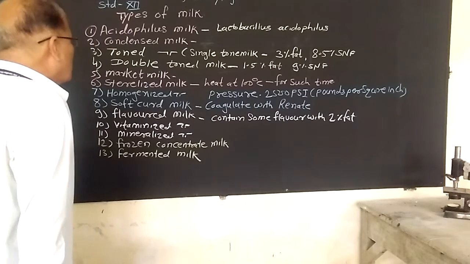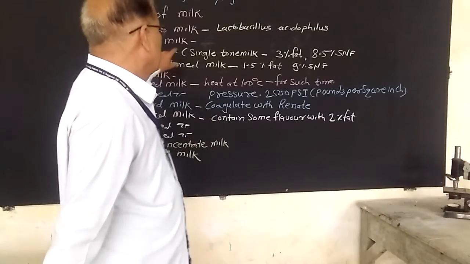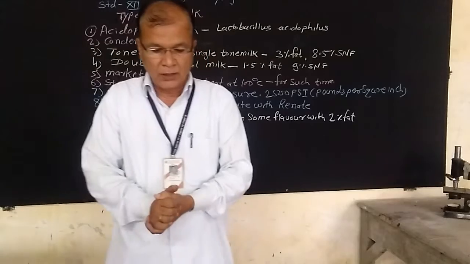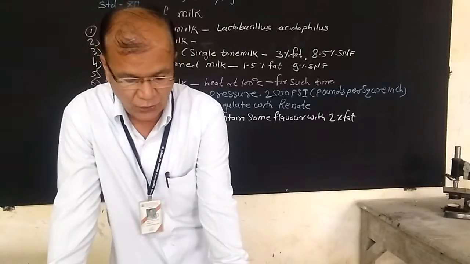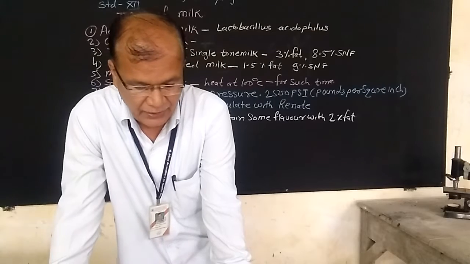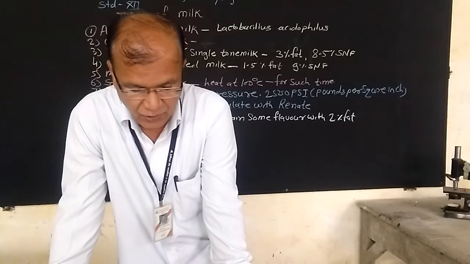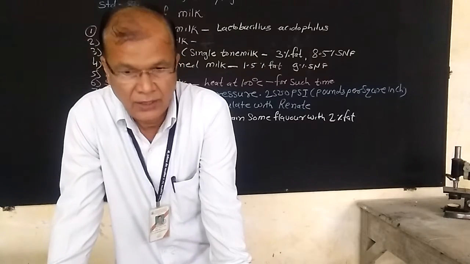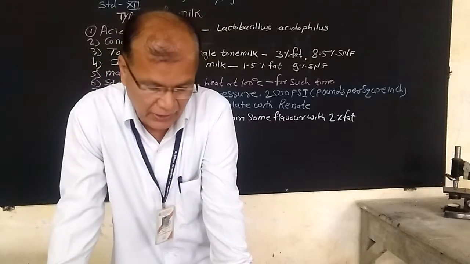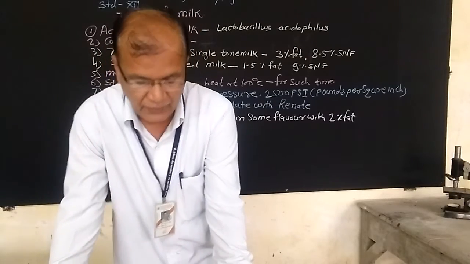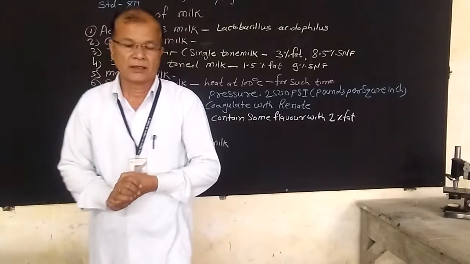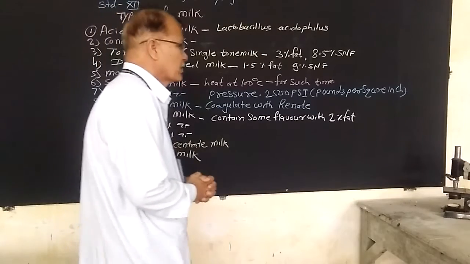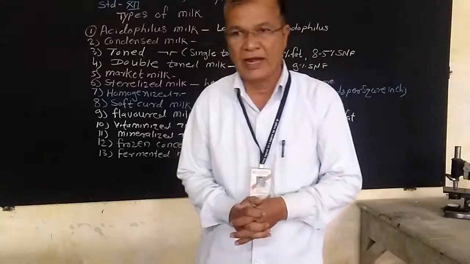The third one is toned milk. In this, there are two types, that is single toned milk and double toned milk. The first one is single toned milk. It is the milk obtained by the addition of water to skim milk powder in whole milk containing 3% fats and 8.5% solid not fats.